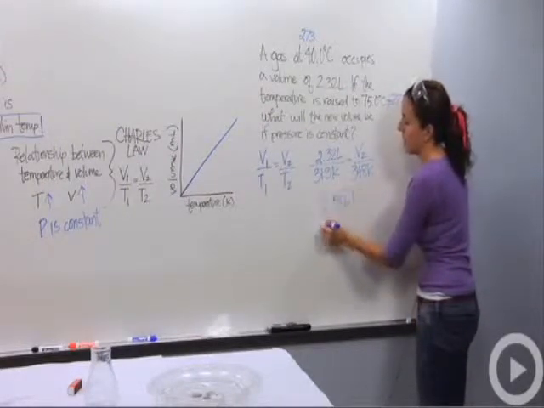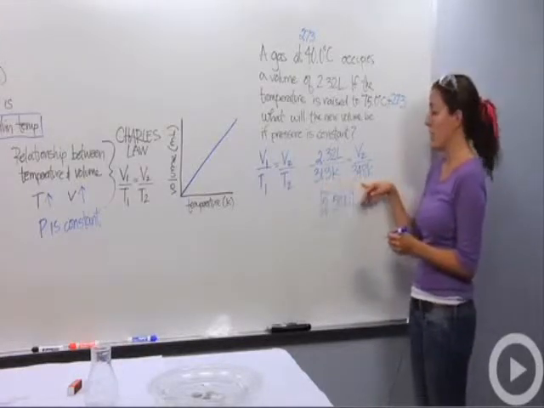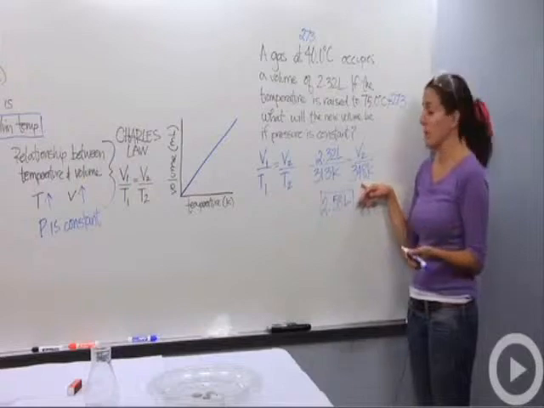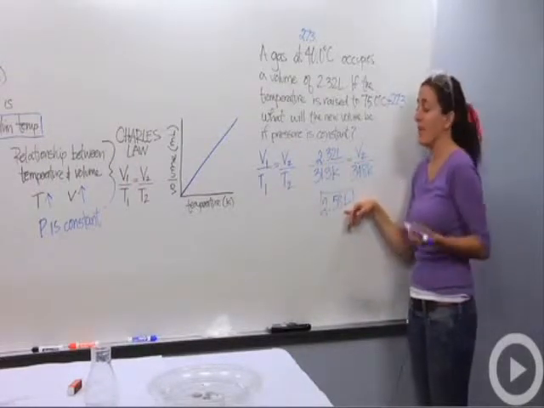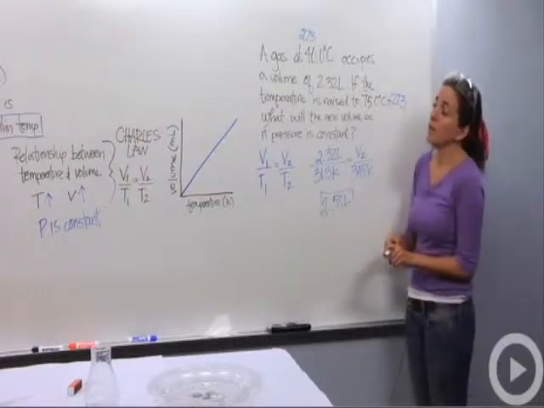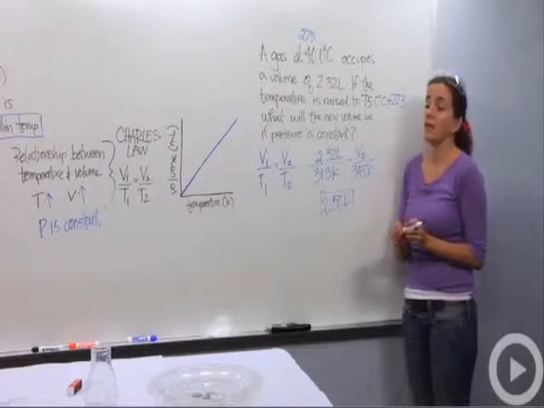And let's see if that makes sense. We increased the temperature, going from 313 to 348 Kelvin. What's going to happen to volume? It should also increase, which it did. 2.32 increased to now 2.58 liters. So mathematically, this is correct. Hopefully the demonstration, the graphs, and the problem helped you understand how Charles' law works.